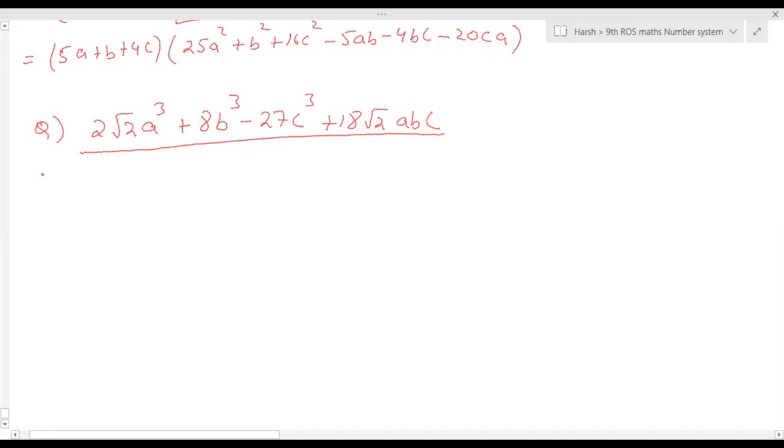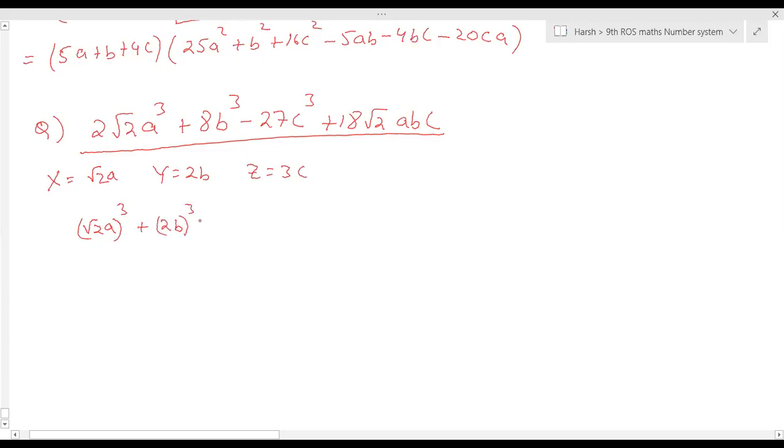So 2 root 2a cube can be written as root 2a the whole cube, plus 2b the whole cube.